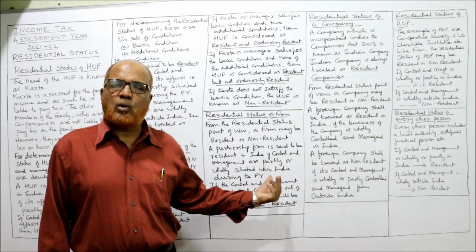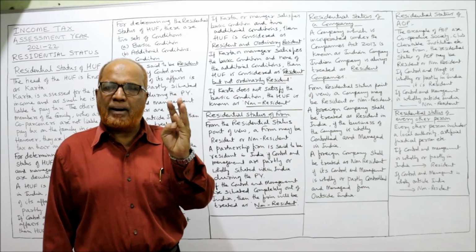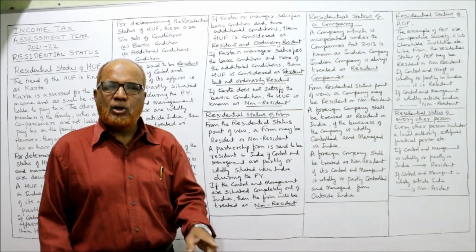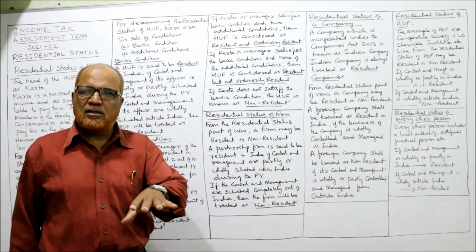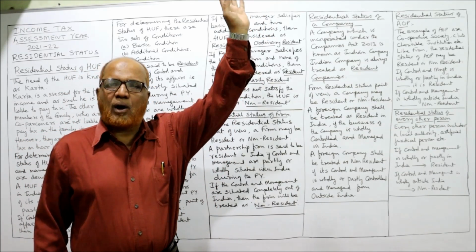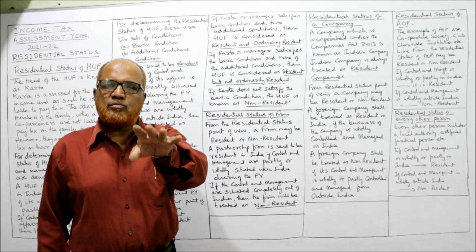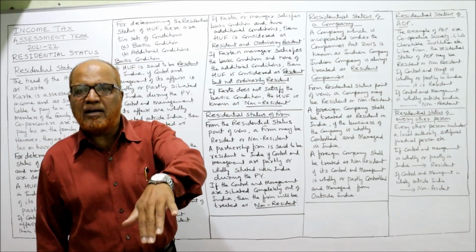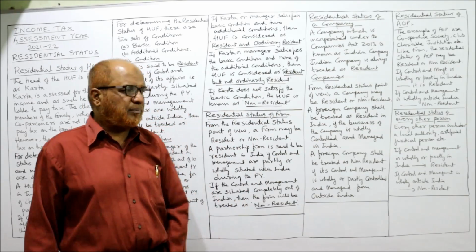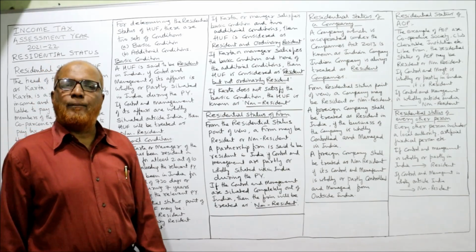So again, control and management of affairs, that is a deciding factor. Control, management of affairs is the deciding factor to decide whether firm is resident or non-resident. If control and management is completely outside India, non-resident partnership firm. If control and management is wholly in India or partly in India, partly outside India, it's a resident. That's it. Now, company. Residential status of a company.